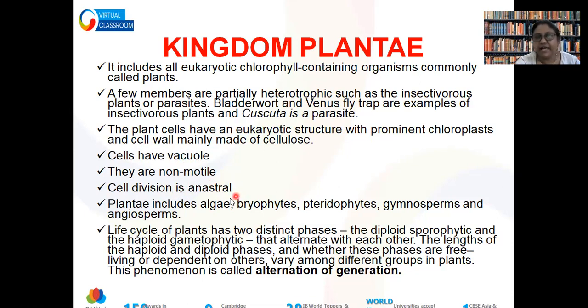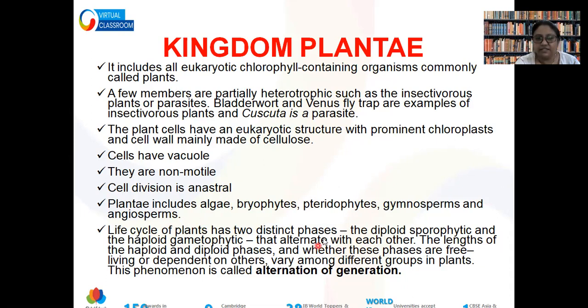Cell division will be anastral because the centrosome is absent in them, and this kingdom includes algae, bryophyte, pteridophyte, gymnosperm, and angiosperm.